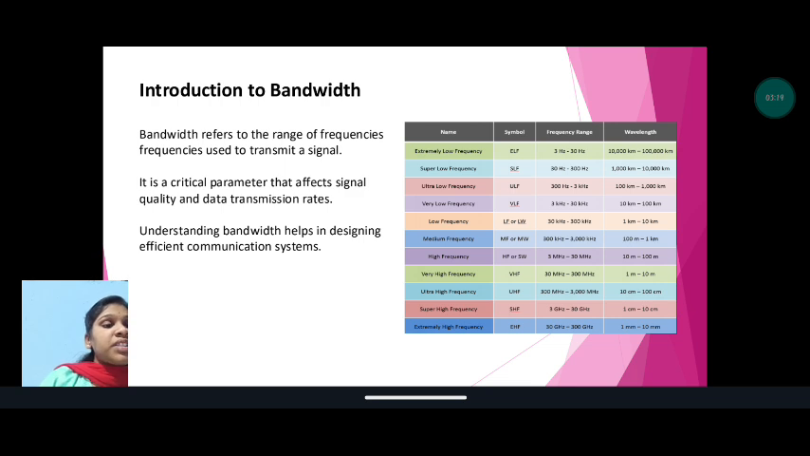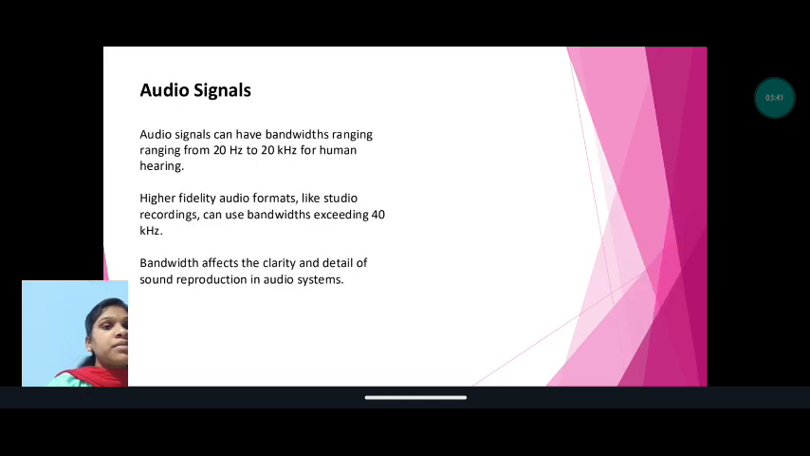Super high frequency, symbol SHF. Frequency range 3 GHz to 30 GHz. Wavelength 1 cm to 10 cm. Extremely high frequency, symbol EHF. Frequency range 30 GHz to 300 GHz. Wavelength 1 mm to 10 mm.